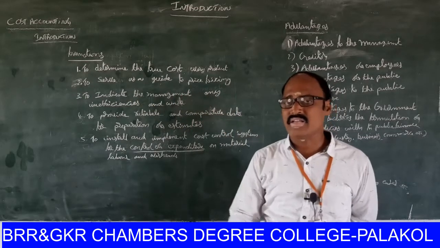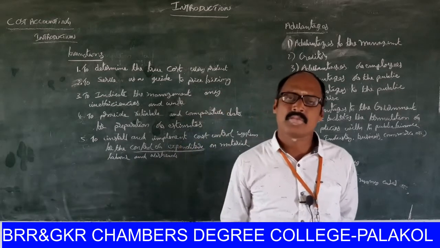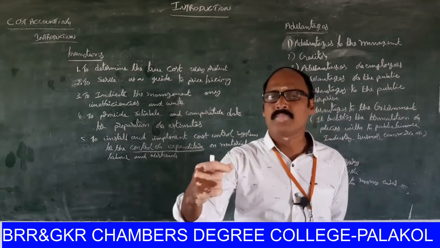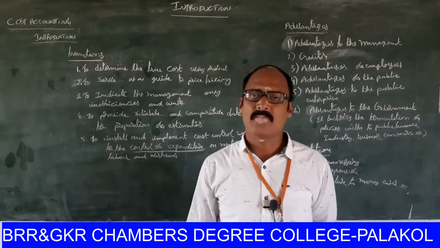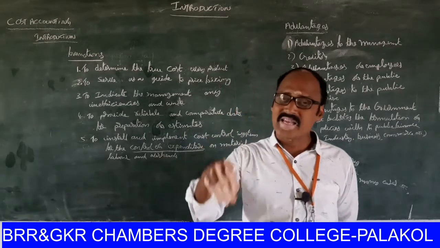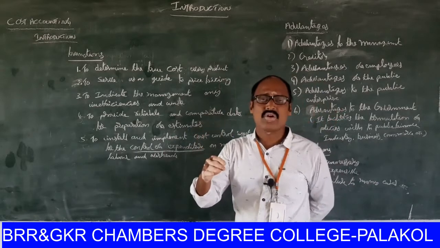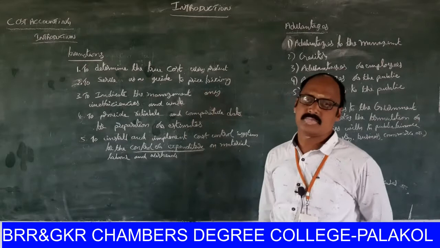The cost accountancy gives full-fledged information regarding price fixing and price policies, if any. So, for price fixing, the cost accountancy gives full-fledged information to the managers.